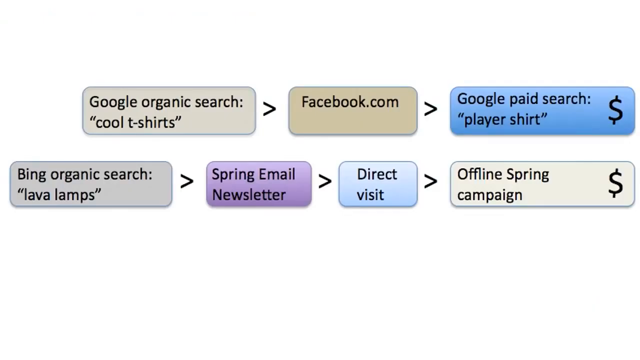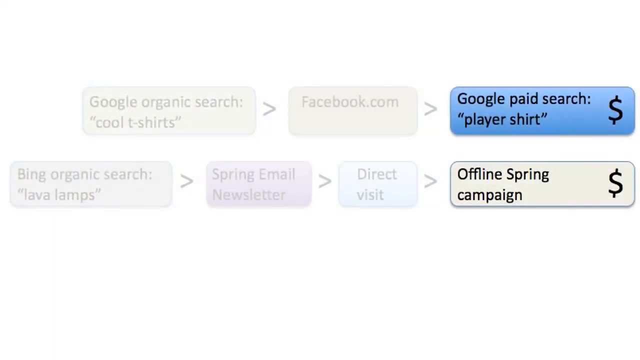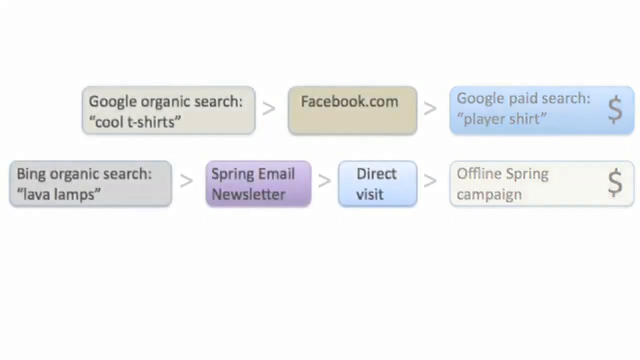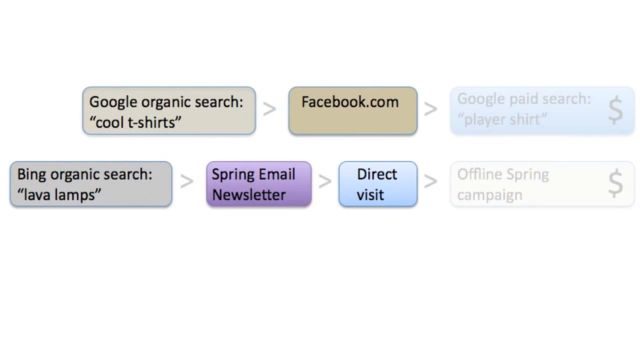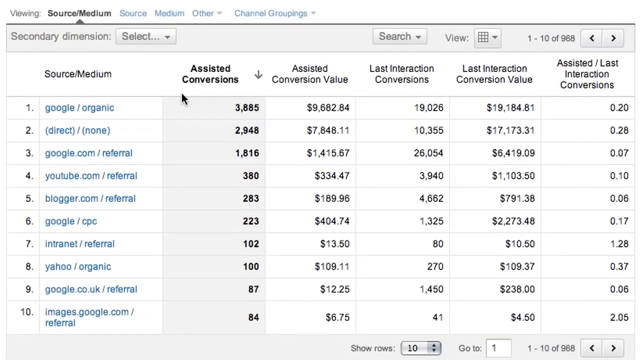Often, you want to understand the role that each channel plays in conversions. For example, which channels and keywords tend to initiate a sales cycle? This is the role of first interaction. Which channels and keywords tend to close sales? This is the role of last interaction. And which channels and keywords are visitors interacting with during the sales cycle, but prior to actually buying? This is the role of assist interaction. The Assisted Conversions report summarizes the roles and contributions of your channels.